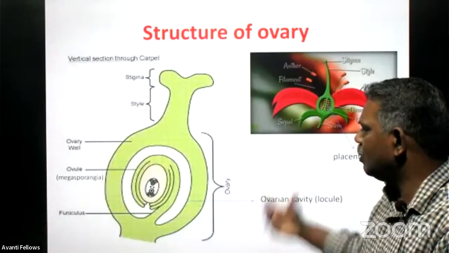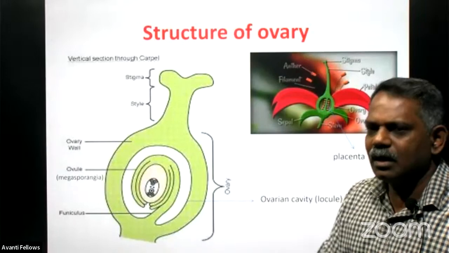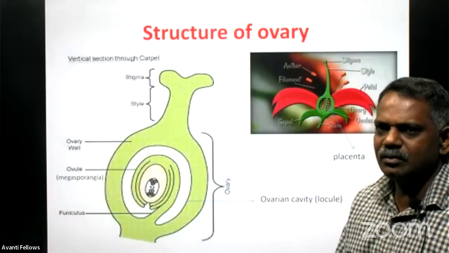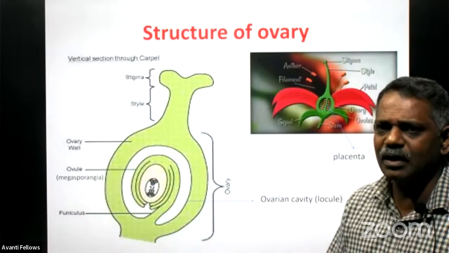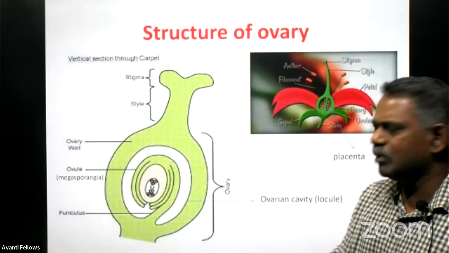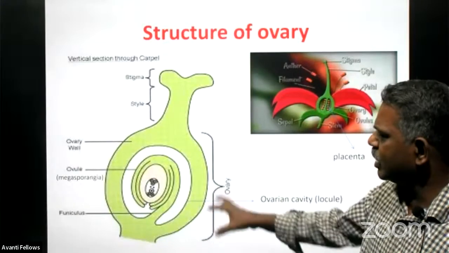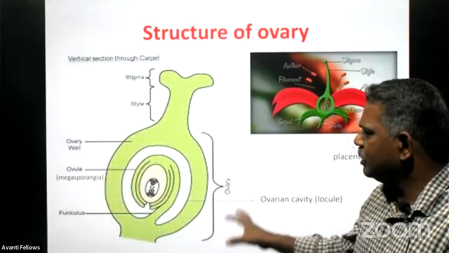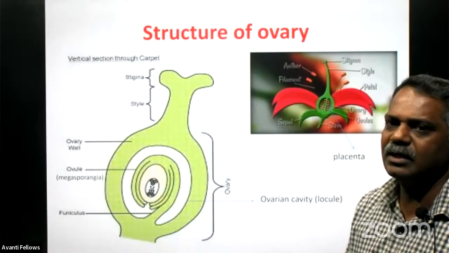The number of locules depends on the species. Some plants have many ovules in the ovary, and every ovule matures in a different locule. In mango, there is only one locule, and in that locule the megaspore or ovule is developed.